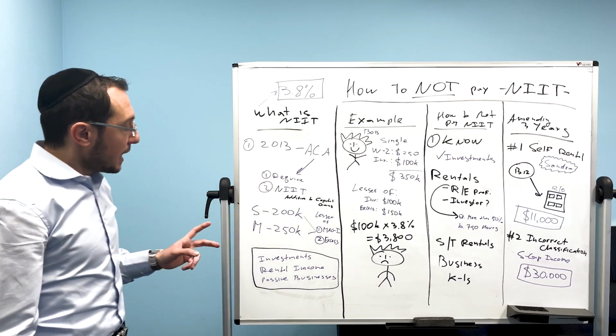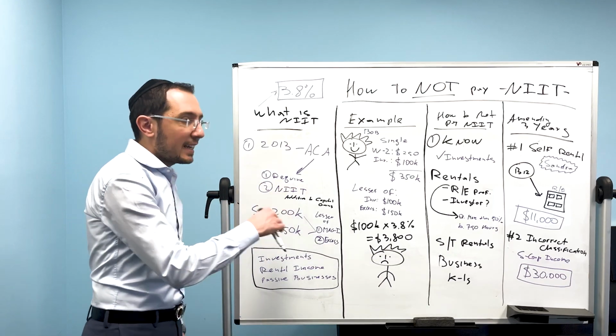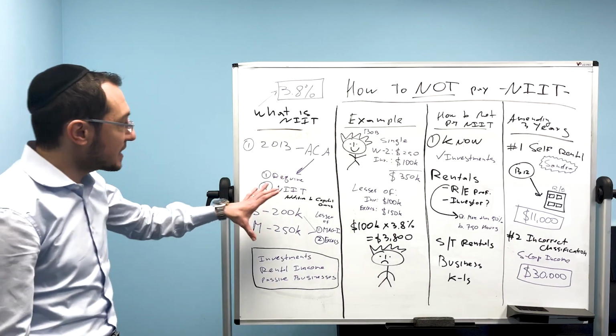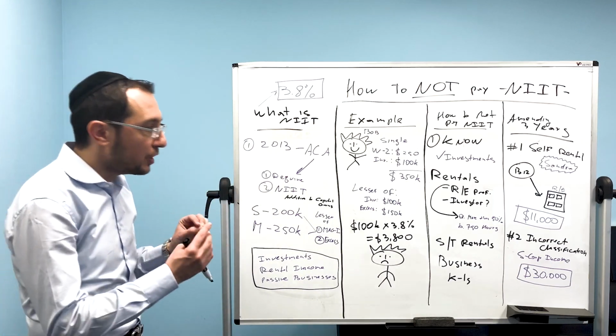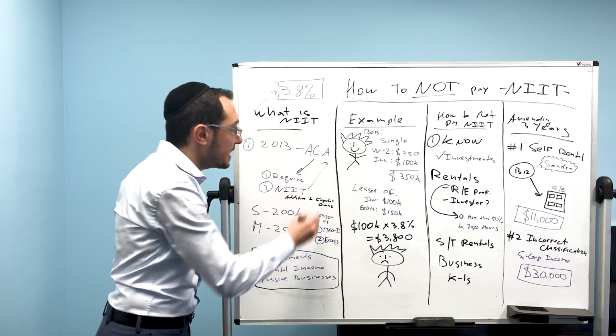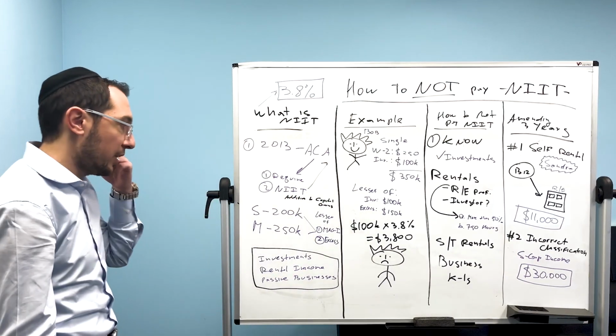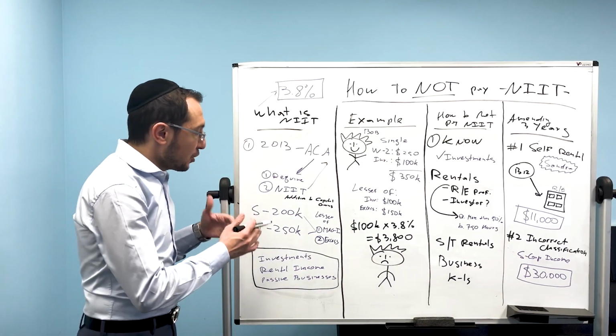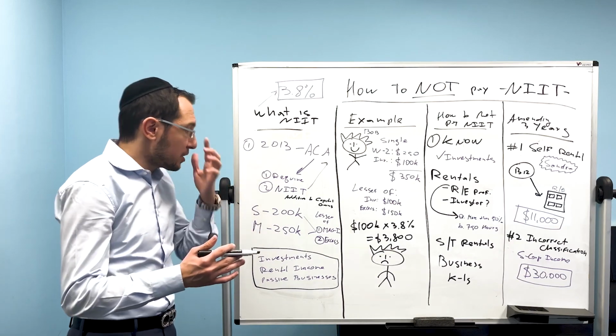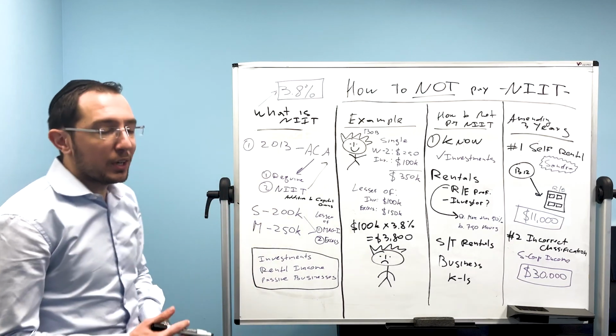The second thing they implemented is what's called the NIT, Net Investment Income Tax. This tax was created to really fund the ACA, the Affordable Care Act. The government said, we're going to have something that's called a NIT, and we're going to tax the rich.